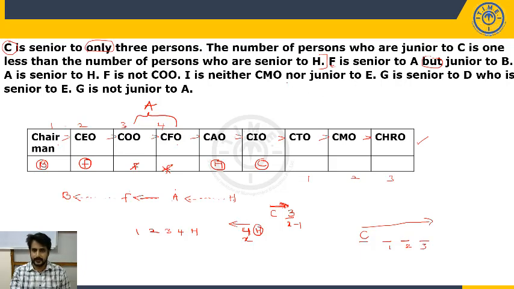Now what is given next? I is neither CMO nor junior to E. So I is not CMO, so I cannot be here.